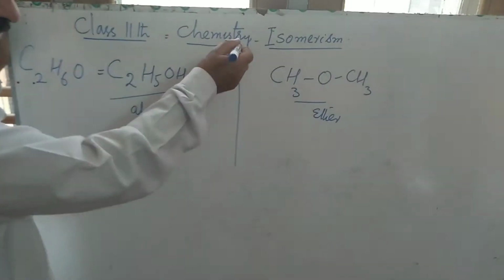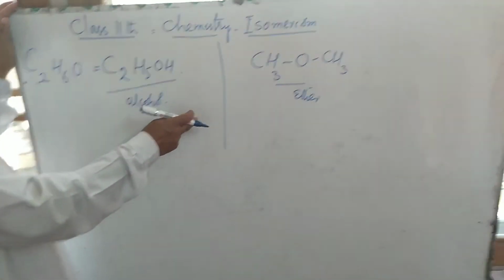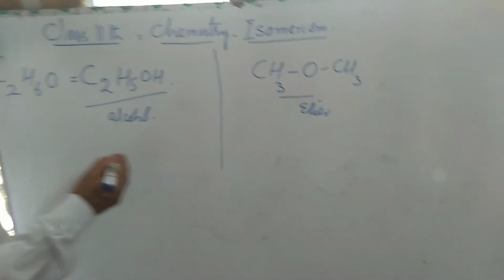If we take the properties of these, they have the same molecular formula but different properties.